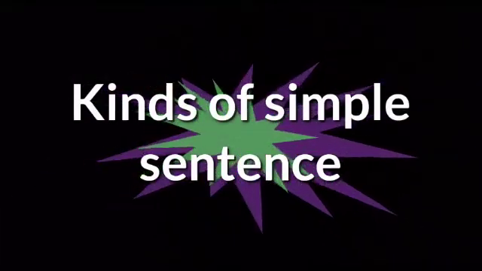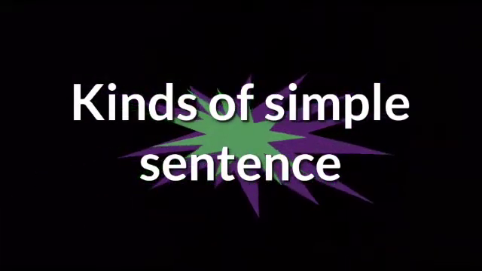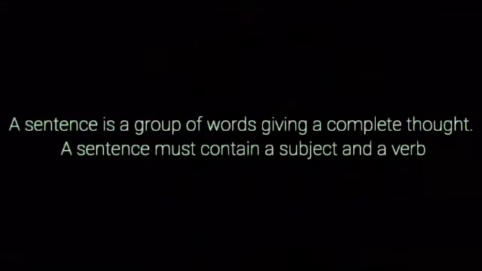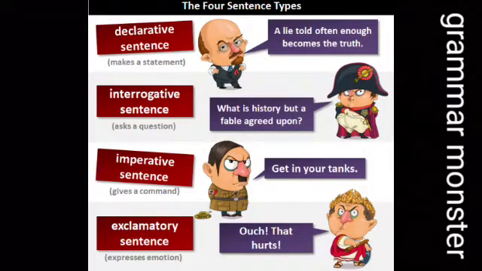Today we'll begin a new lesson from English grammar, kinds of a simple sentence. Children, in the previous class, you have learned about a sentence. What is a sentence? A sentence is a group of words that makes complete sense or that makes complete meaning. Today we are going to learn about the different types of sentences. Sentences are mainly divided into 4 different types. Let us see each of them using examples.